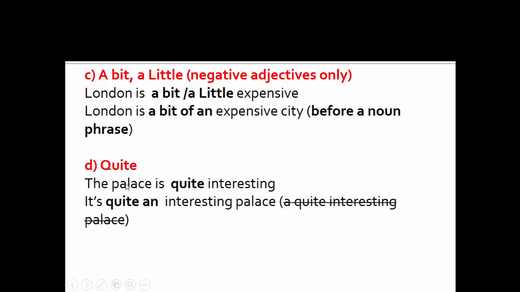Quite. The palace is quite interesting. It's quite an interesting palace. When the adjective is followed by a noun, we should use the indefinite article after quite, not a quite interesting palace.